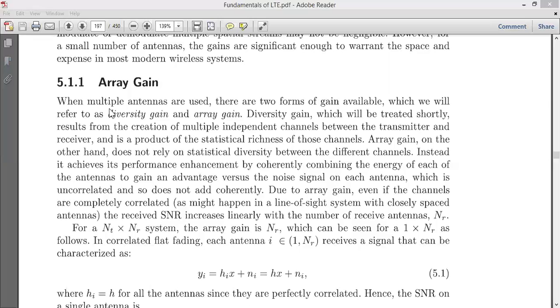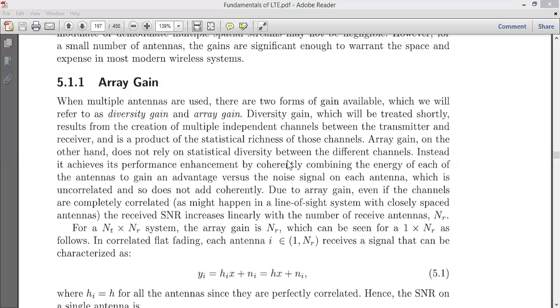When multiple antennas are used, there are two forms of gain available. One is diversity gain, and the second is array gain. Diversity gain results from the creation of multiple independent channels between the transmitter and the receiver, and it is a product of the statistical richness of those channels.